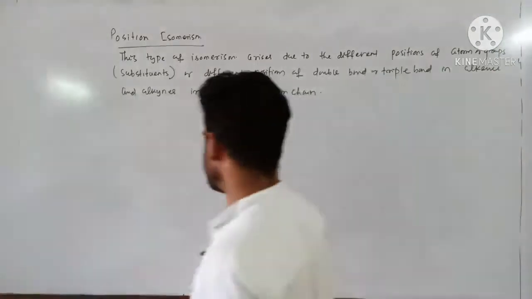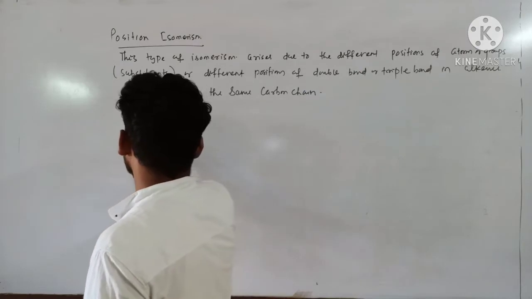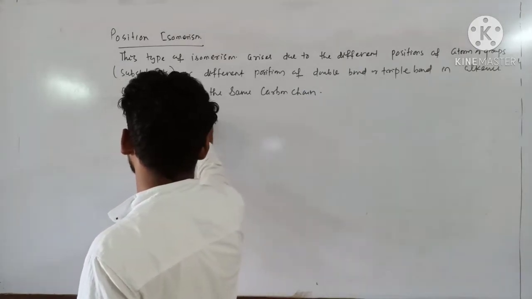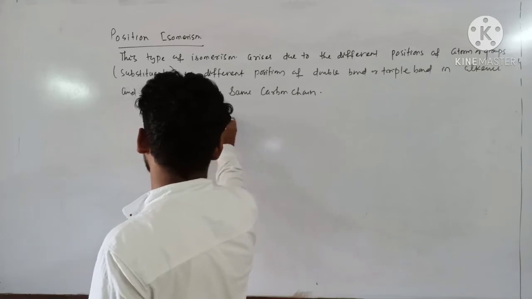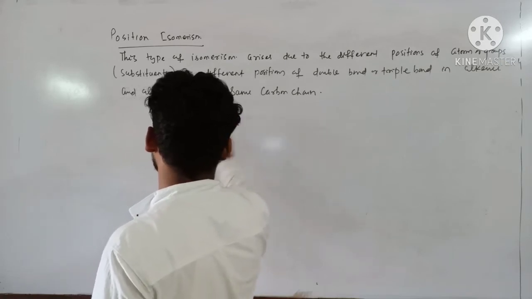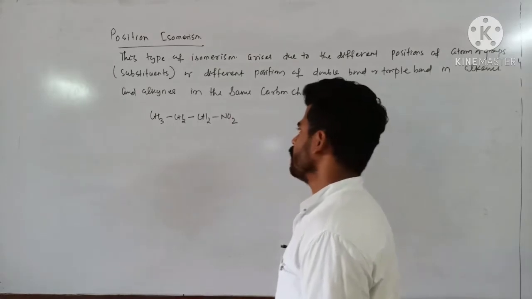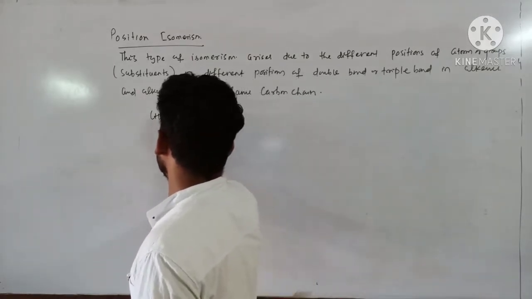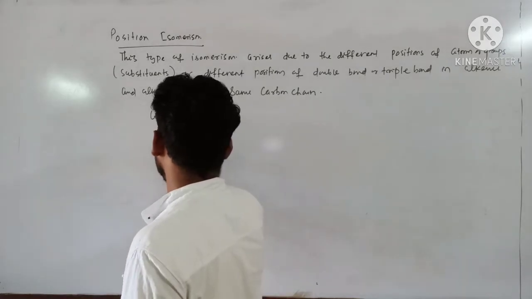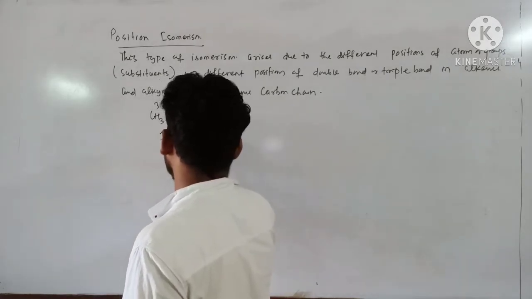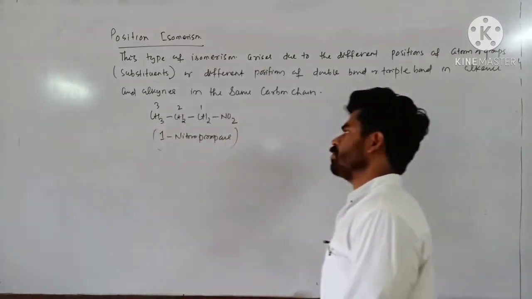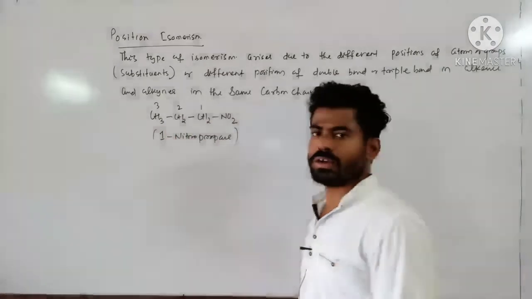For example, a simple example I am providing you. Let's say CH3, CH2, CH2, NO2. This is 1-nitropropane, numbering 1, 2, 3. Here the nitro group acts as a substituent attached to carbon number 1.